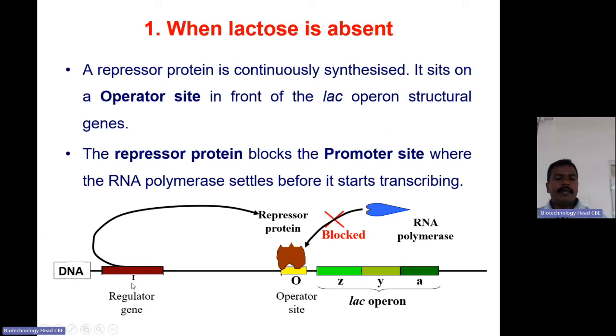Here you see the DNA, the regulatory gene is active and it produces repressor protein. The repressor protein is active when it is produced, so it binds to the operator site. Here the condition is lactose is absent. So in the absence of lactose, there is no inducer, so its configuration change will not happen. So readily it will bind to the operator site. Upon binding to the operator site, the RNA polymerase will not move past the operator site.